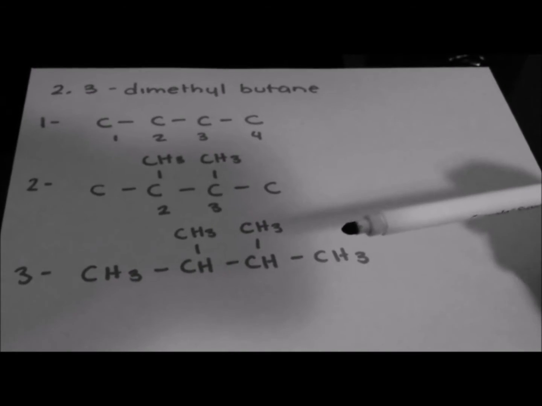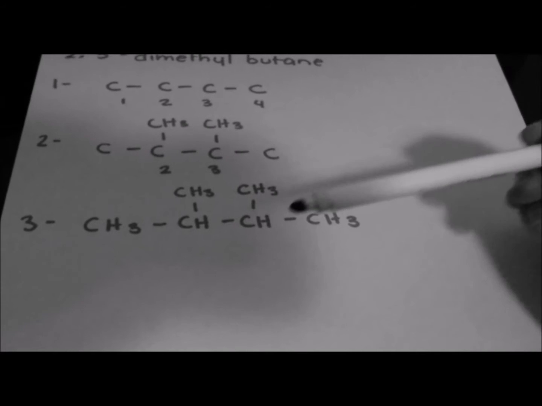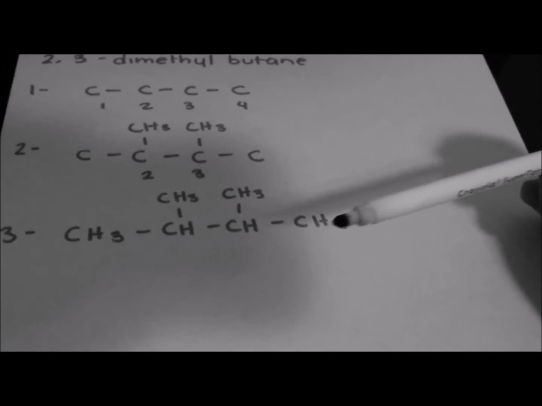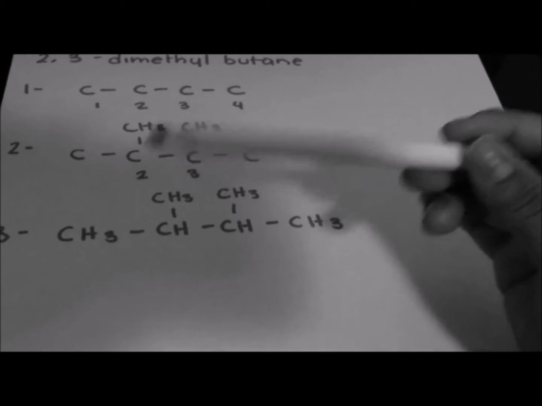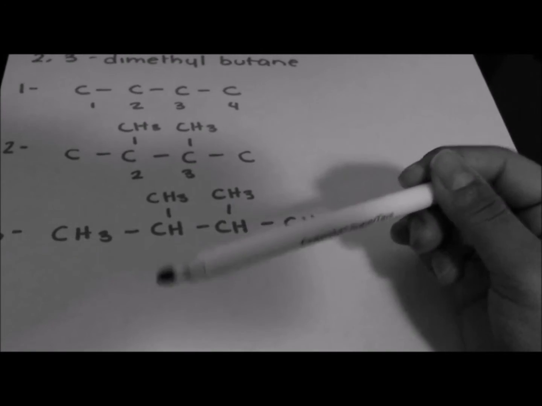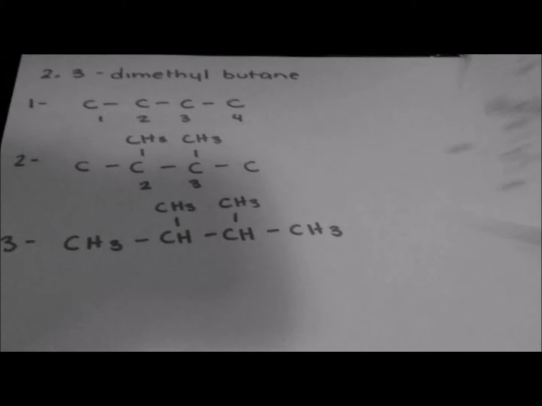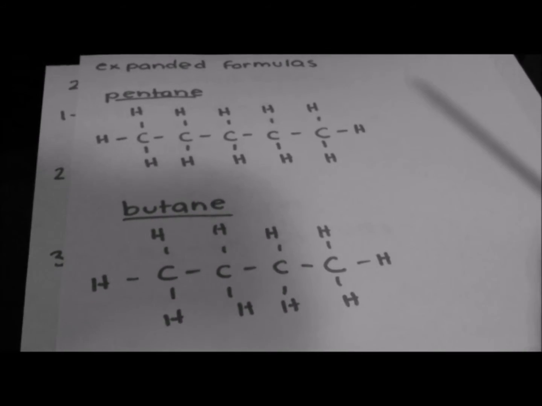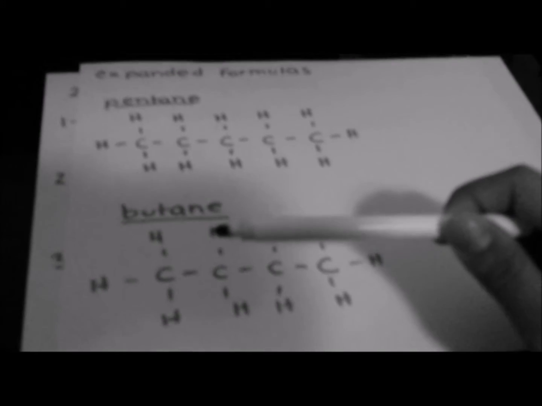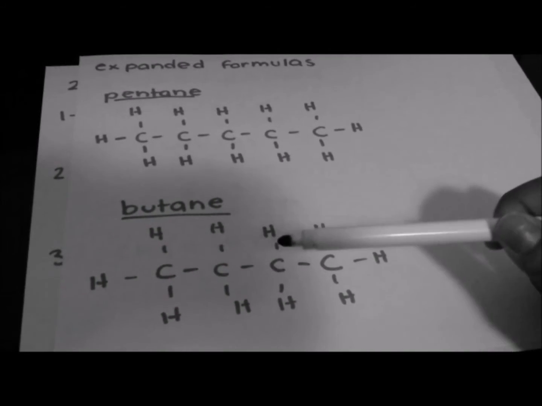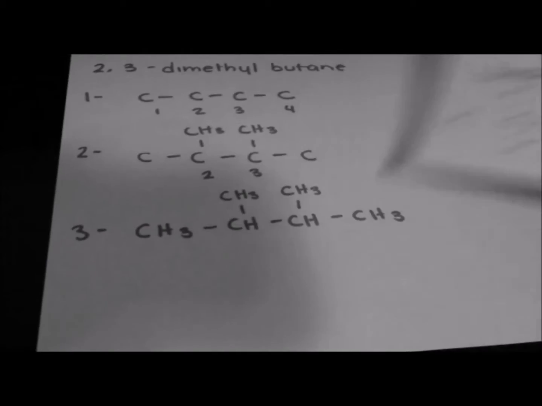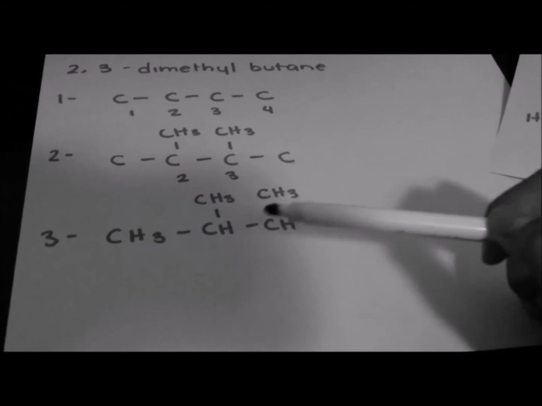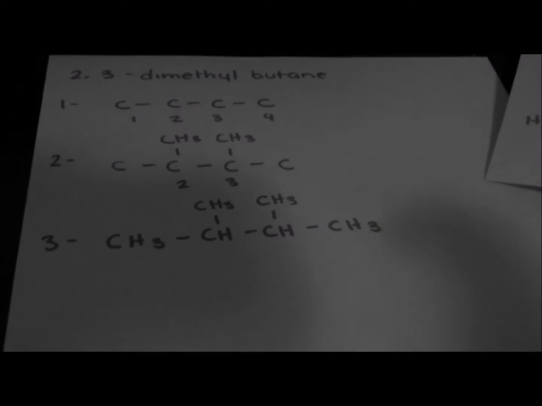And then you put the hydrogens and the subscripts that are needed because of the bonds that it has in the standard formulas, like CH3, CH2, CH2, and CH3. But you don't put CH2 in these two because you have the methyl.